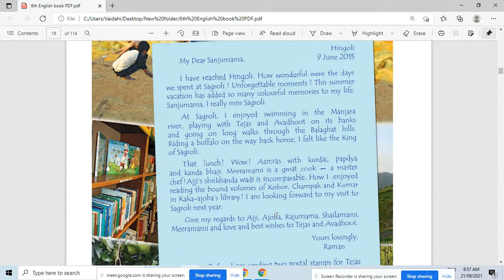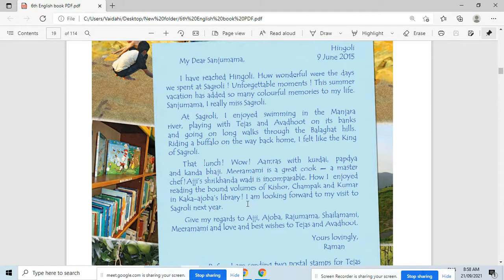These are the names of books here. Raman enjoyed reading these books in that Kaka Ajoba's library.